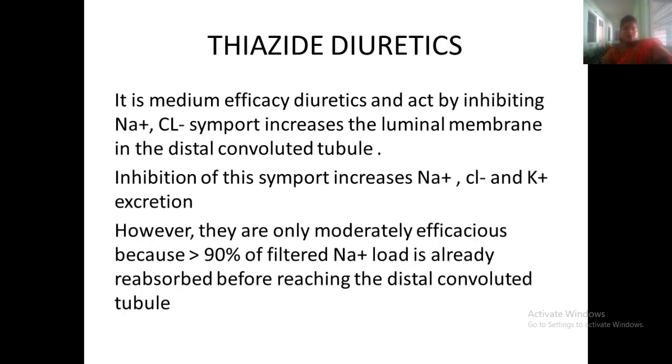Thiazide diuretics act by inhibiting the sodium and chloride symport on the luminal membrane in the distal convoluted tubule. So they act at the distal convoluted tubule and inhibit sodium and chloride transport. Inhibiting the symport increases the excretion of sodium, chloride and potassium.